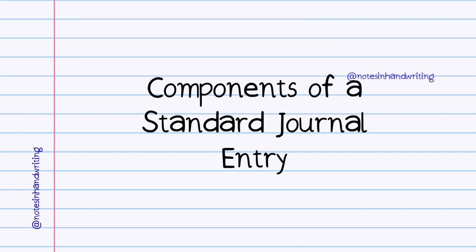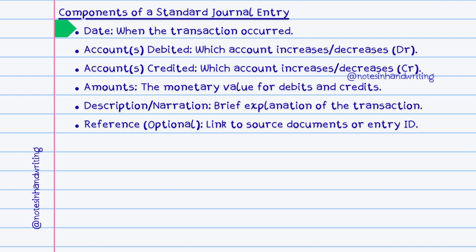Components of a standard journal entry. Every journal entry must include the specific date on which the business transaction took place. This establishes the chronological order. The entry must clearly identify the specific account or accounts that are being debited. This indicates which accounts are affected according to the debit rules previously discussed. Similarly, the journal entry must identify the specific account or accounts being credited, reflecting the other side of the transaction according to credit rules. Indentation is often used to visually separate credited accounts from debited accounts.